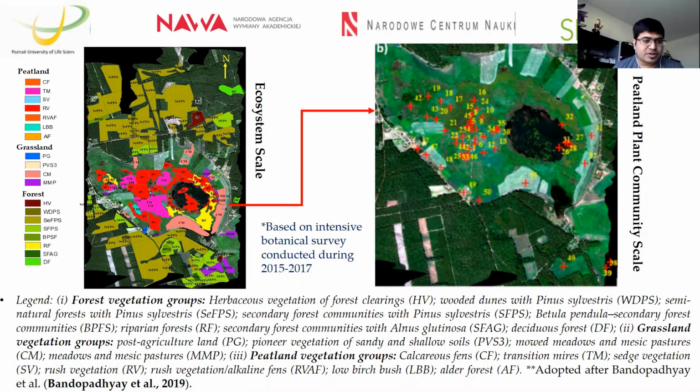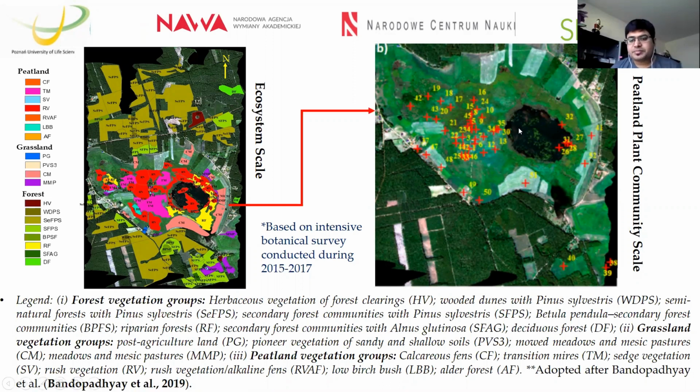And within the forest areas, we have diverse forest communities. First of all, there are some deforested areas. Also, there are some pine forest areas, within the secondary pine forest some Betula species, riparian forest and deciduous forest. These different vegetation groups are present within the forest areas too. So this is the part of the ecosystem scale that we have in our experimental site.